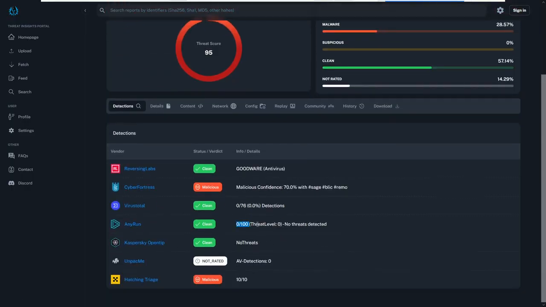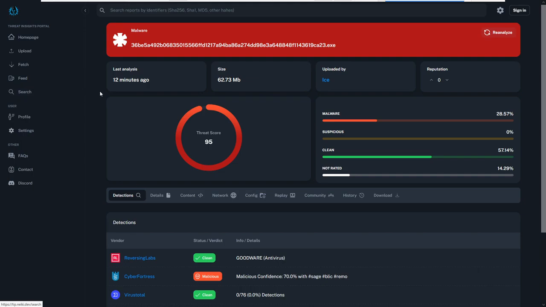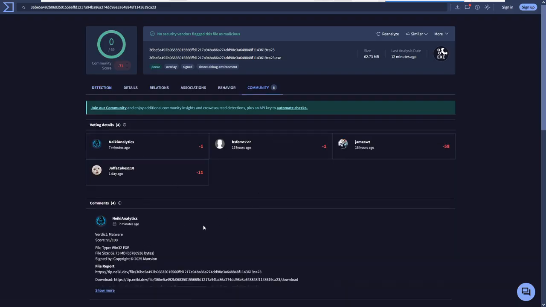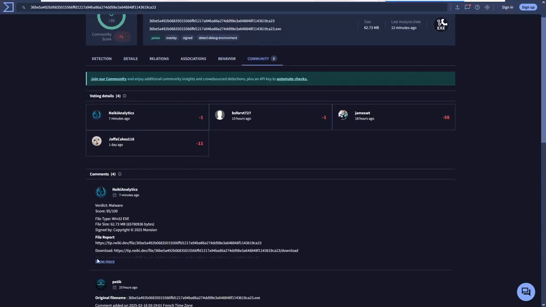Clean detection on Any.Run, no threats detected. No threats on Kaspersky OpenTip. No threats on UnpackMe, but Hatching Triage does also give it a 10 out of 10. Now here's why I changed my mind on VirusTotal. Because there is no detections, however there's a community score of minus 71. Now this was minus 69. So I have to wonder if Nike was here after I uploaded this. And yes, he was. So we can see that he's actually giving it the score of 95 that was on the Threat Insights portal. This is automated, by the way, if you're wondering.